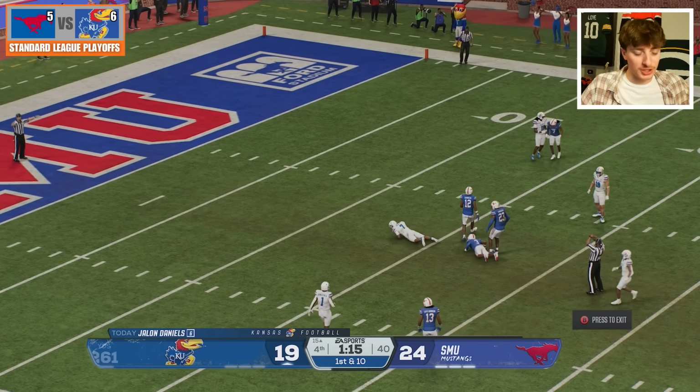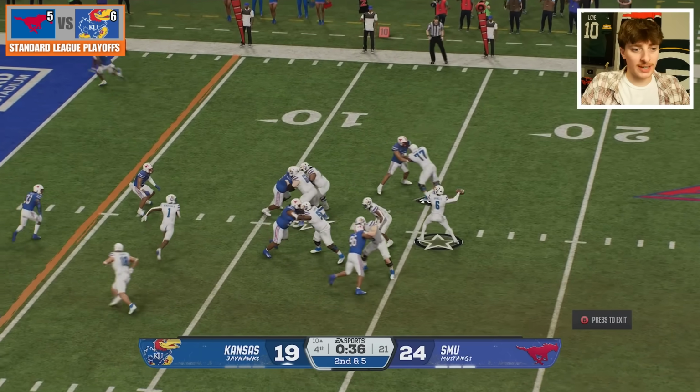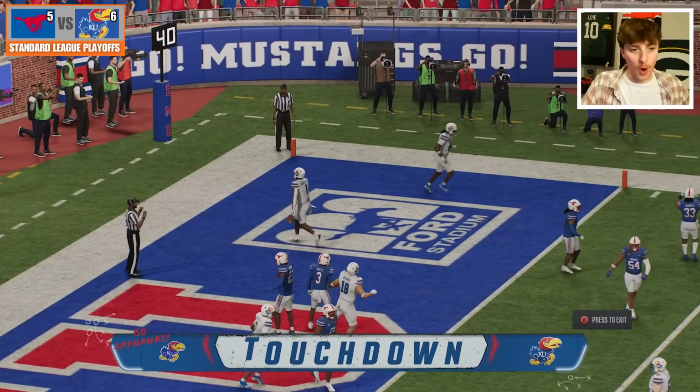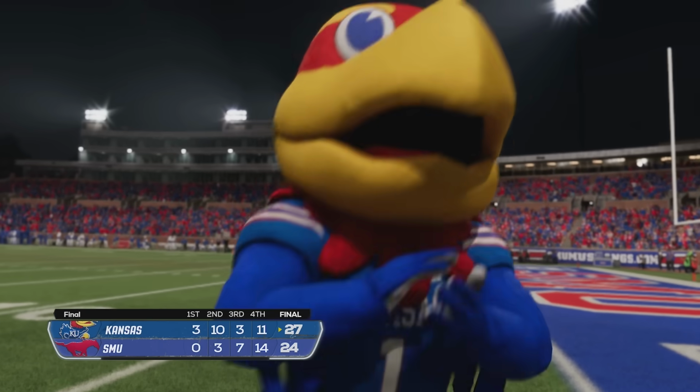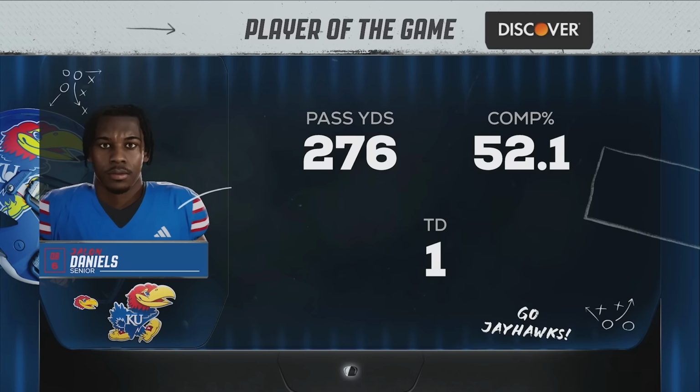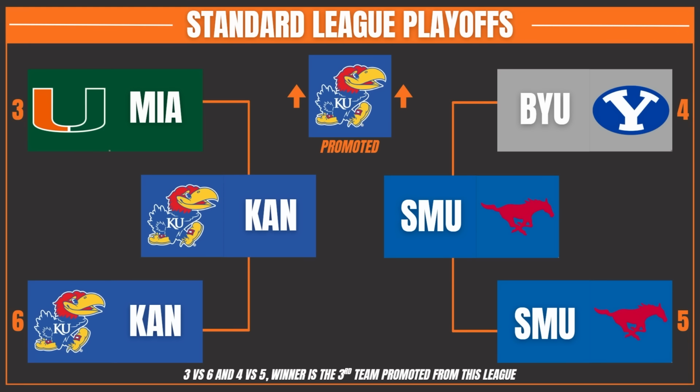Up the seam, 1st down to the 15. That quickly takes 20 seconds off the clock. Need to look for something further than that, and there's a touchdown for the Jayhawks as they'll go up in Ford Stadium against the Mustangs. SMU couldn't get in field goal range anyway, so Kansas will be the 3rd team promoted up to the next league. So Kansas, Clemson, and Texas Tech promoted to the Power League.